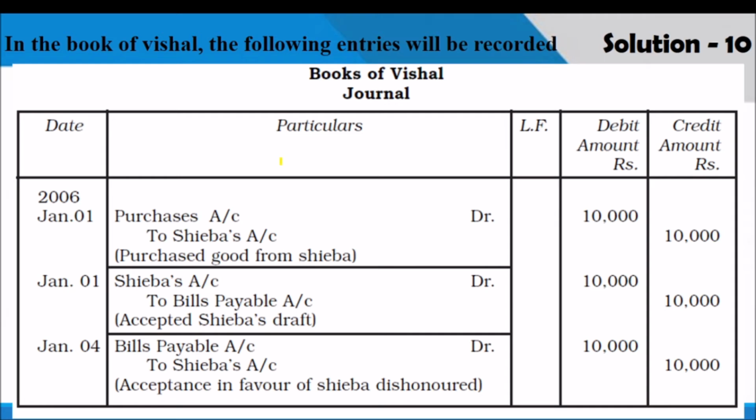And the entries in the book of Vishal, Vishal is the drawee. First entry for the purchase of goods, purchase account debited to Shaiba. Shaiba's account debited to bills payable account, and bills payable account debited to Shaiba. That is the last entry for accepting the amount of bill. So remember, at dishonoring time, the second entry, bills creation entry, will be opposite.